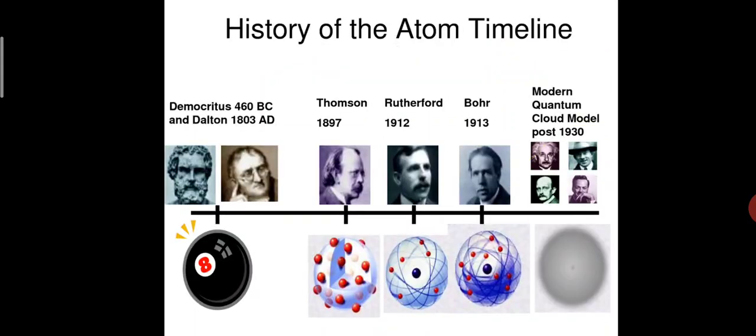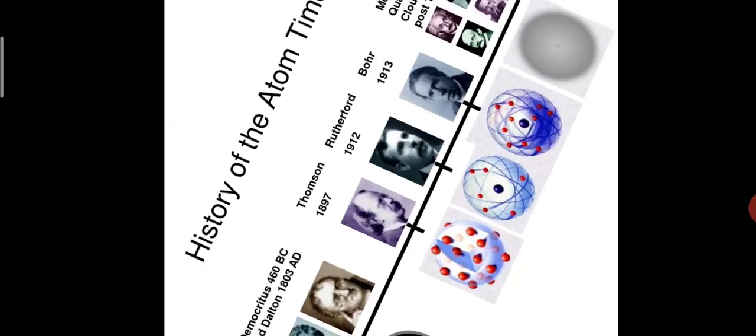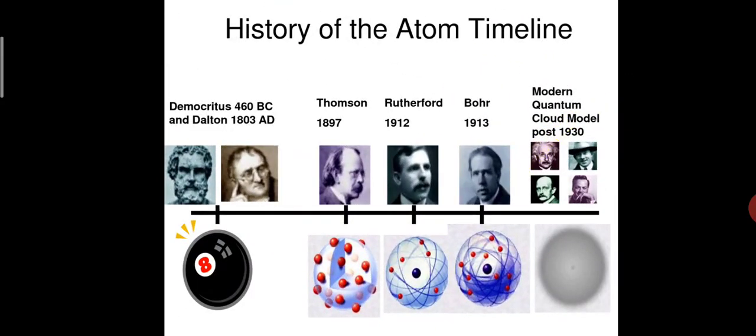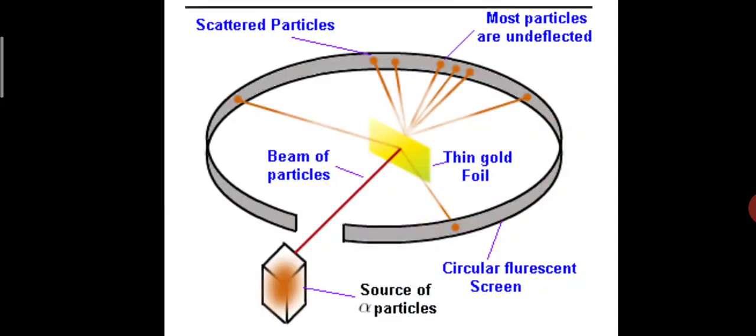In the last class we saw the timeline of atomic structure, that is, the history. First who came? Democritus, followed by John Dalton, followed by J.J. Thomson, who gave the plum pudding model, and Rutherford. What did Rutherford say? He said the atom has a large empty space, using the alpha ray scattering experiment.